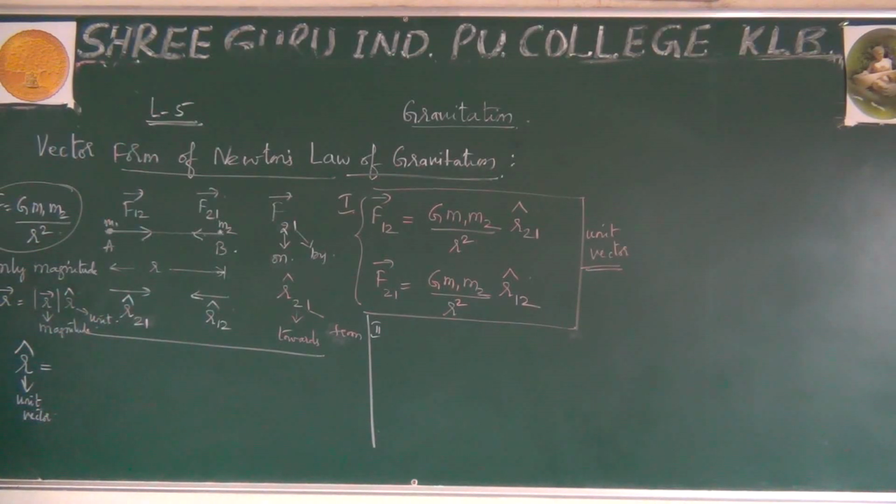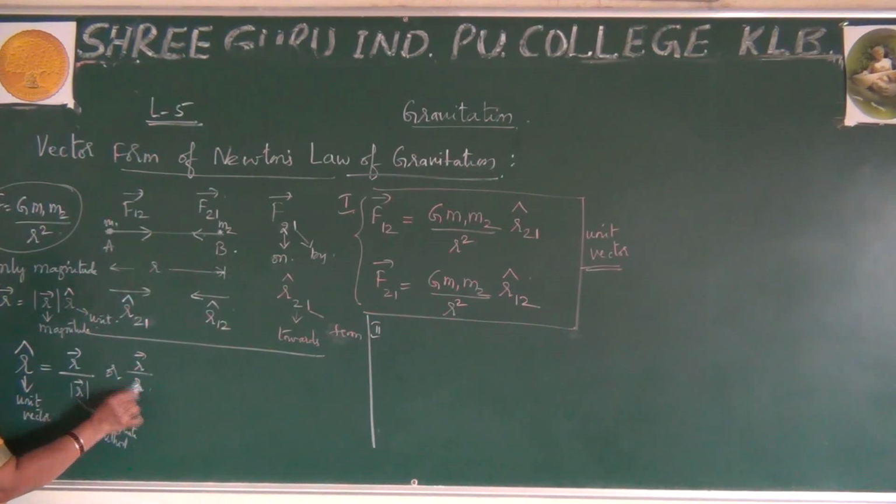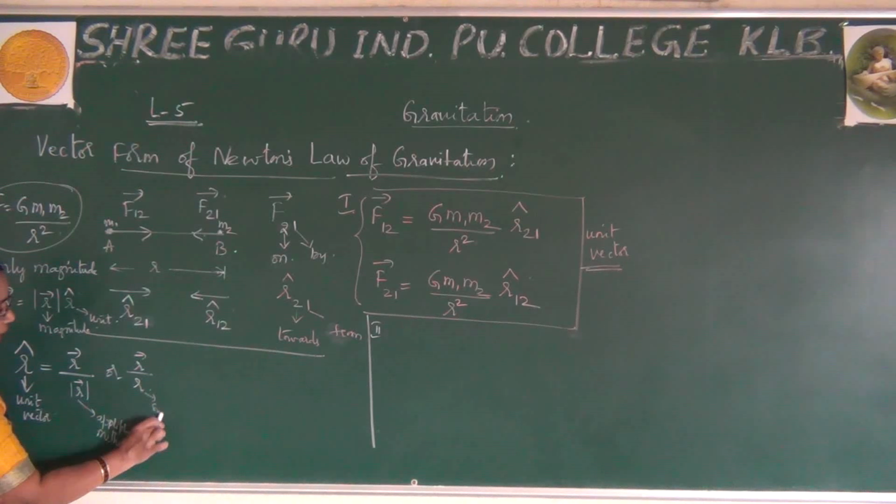So to write this unit vector, I have to take the help of this, where I write r vector divided by its magnitude. This is how we write. This is an appropriate method to write this. But we can also write like this, where r vector by r. This is only a simple form you can write. So without writing this modulus, you can write like this. This is also a simple form. You can write like this.